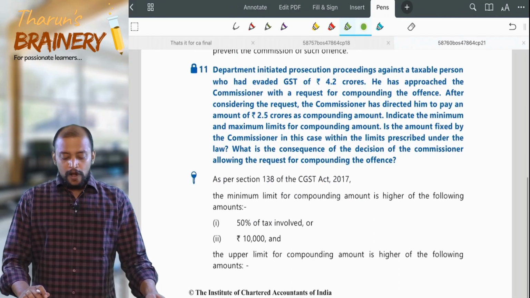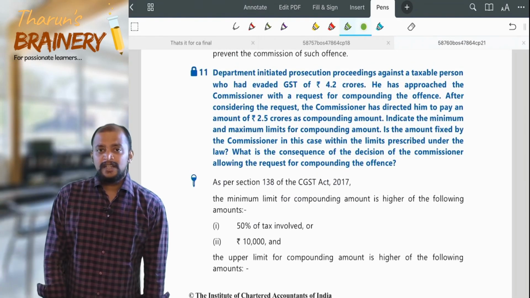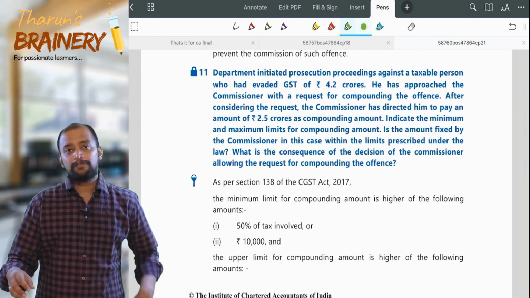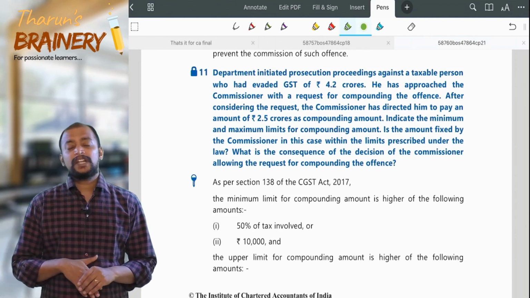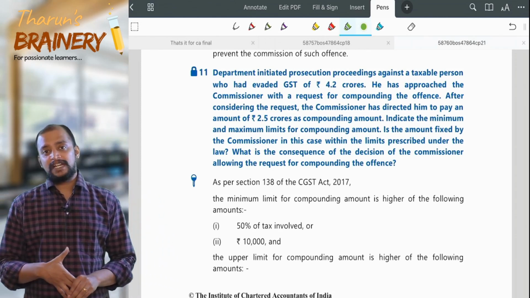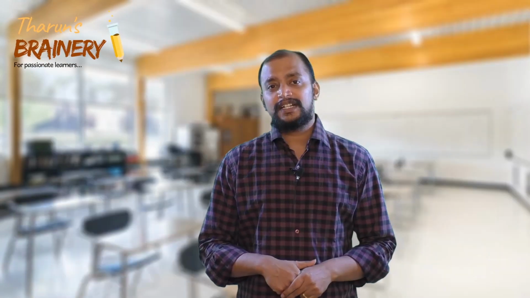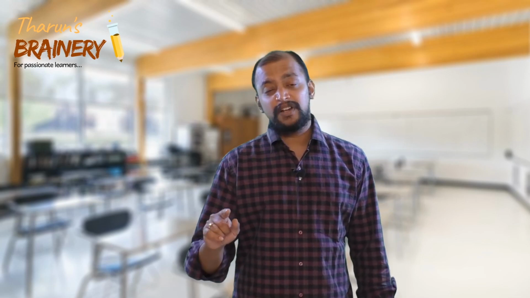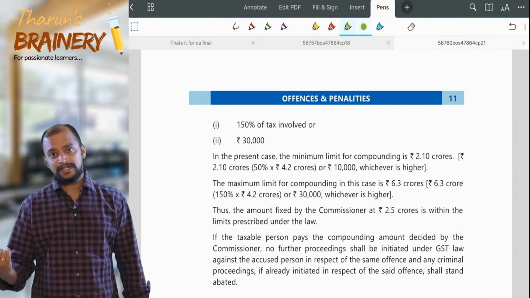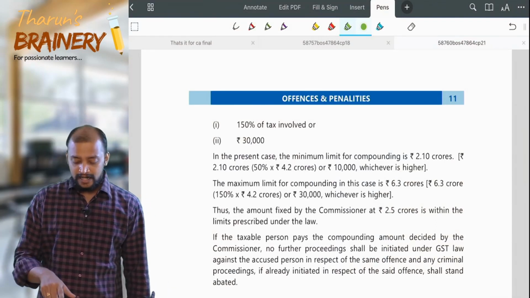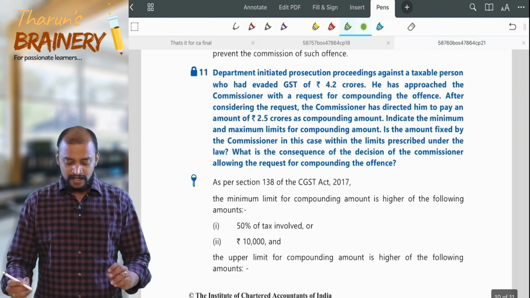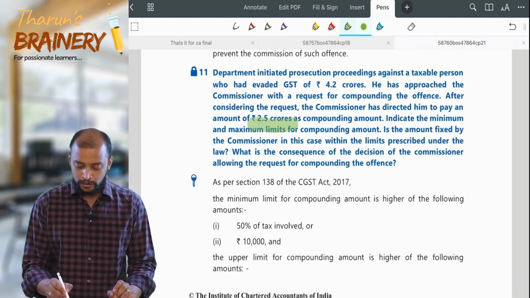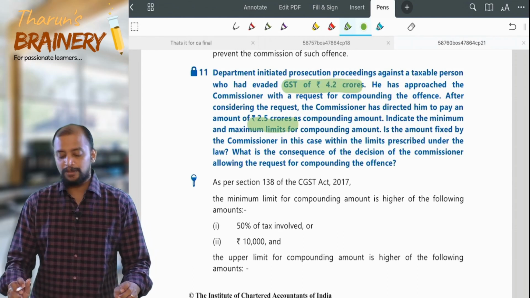Then compounding of offences, which I have not given in the summary. So for compounding of offences, just one point you need to remember. Whenever there is an offence that is compounded, what is the minimum and maximum compounding amount that can be collected? The minimum is 50% of the tax involved, or 10,000, whichever is higher, and the maximum is 150% of the tax involved, or 30,000, whichever is higher, just 3 times the minimum. And in the case, the department has given a compounding fee of 2.5 crores for a GST liability of 4.2 crores.